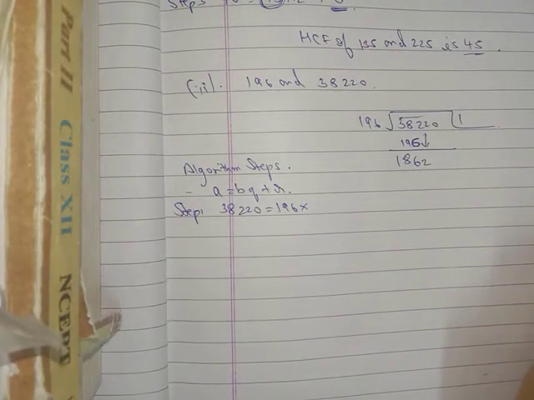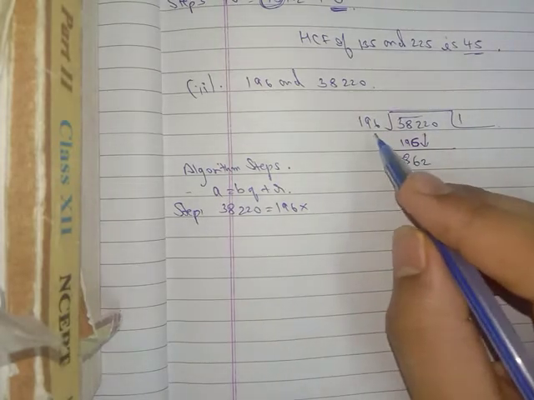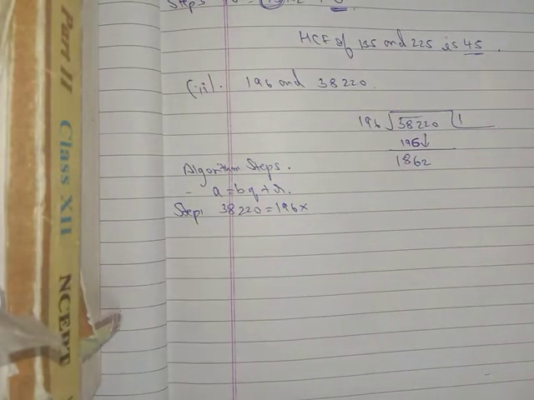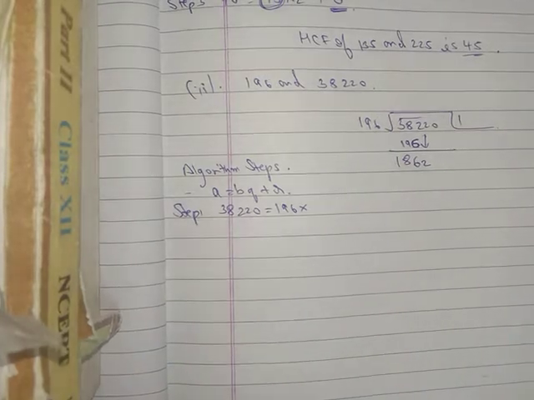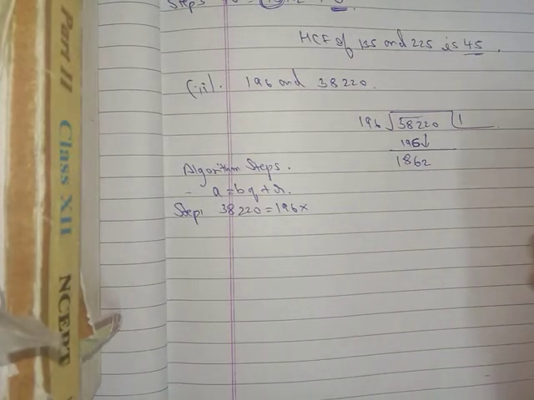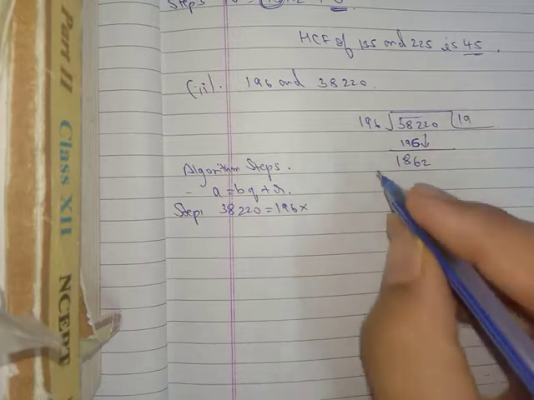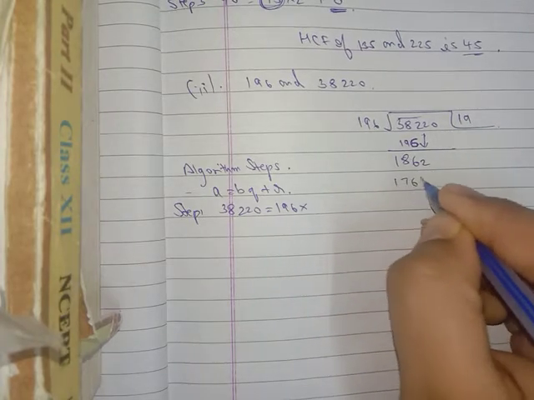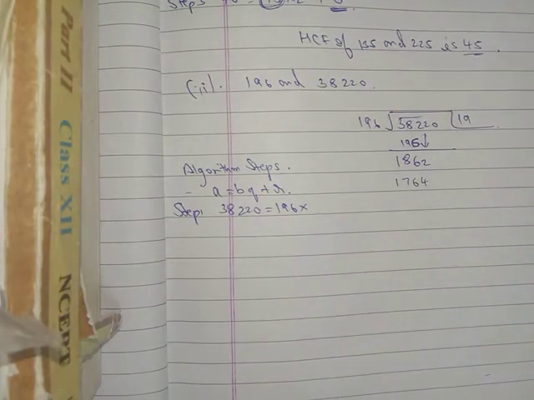Now it can go 10 times, 1960, but 9 times is 1764. 1764 will come, I think it is right.